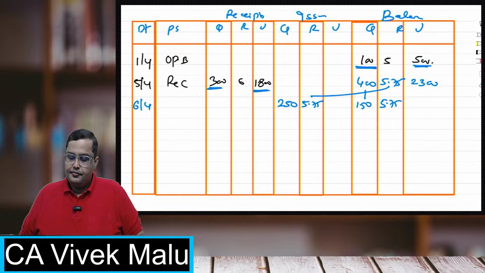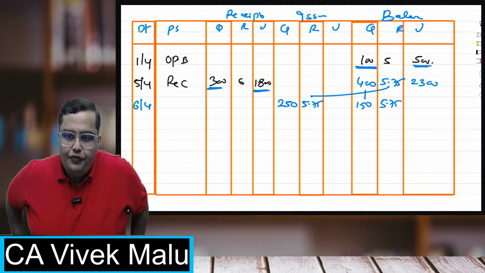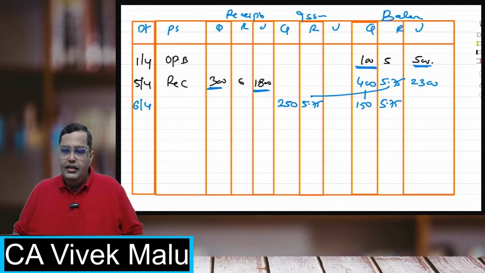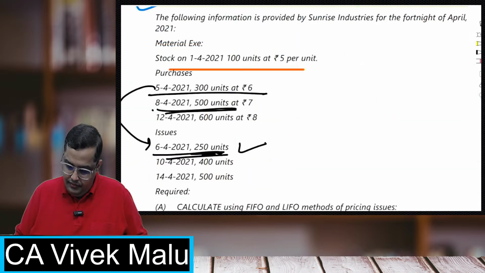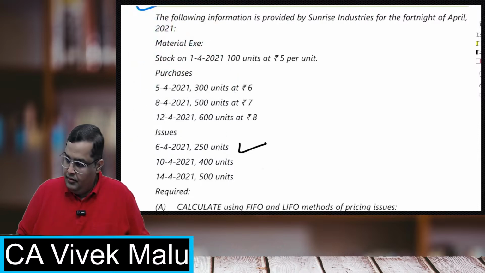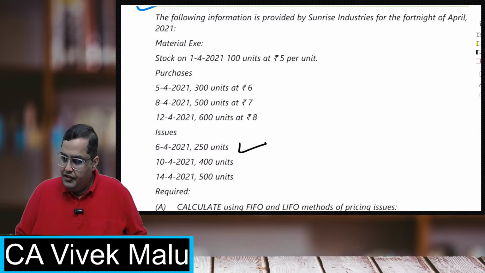Everybody clear? All of you are clear with the weighted average thing?